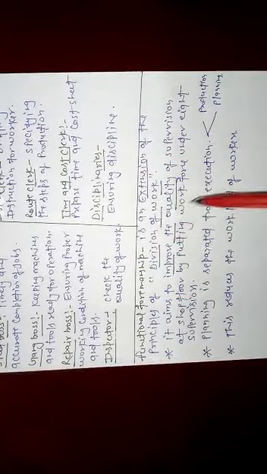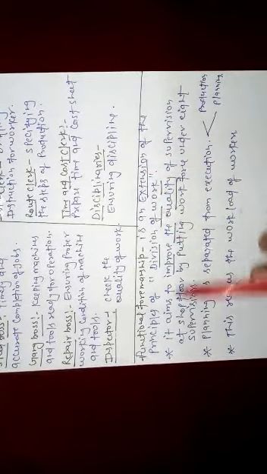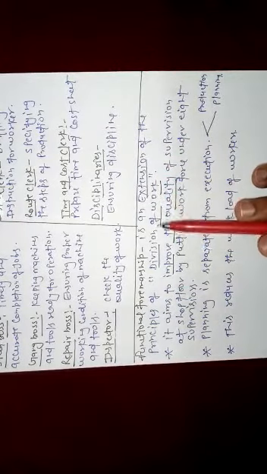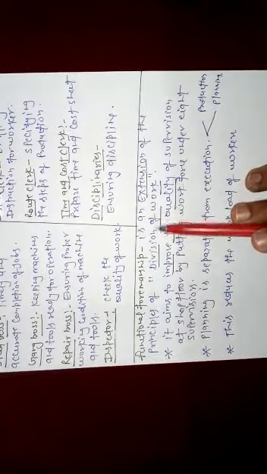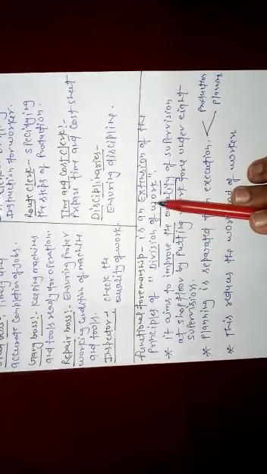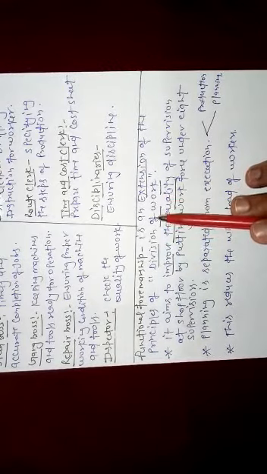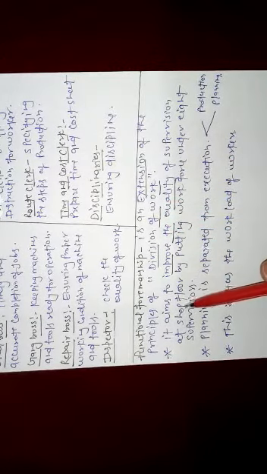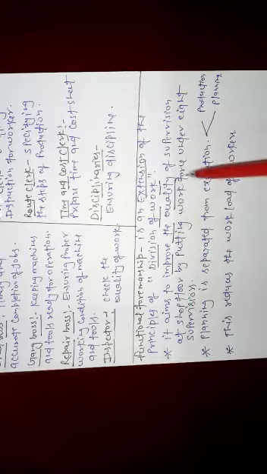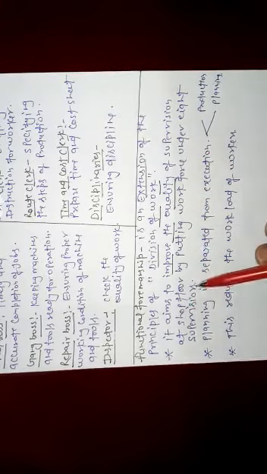Thereafter, functional foremanship is an extension of the principle of division of work. The work can be divided among different persons according to their own skills, knowledge and talents. It aims to improve the quality of supervision at the shop floor by putting the workforce under 8 supervisors.